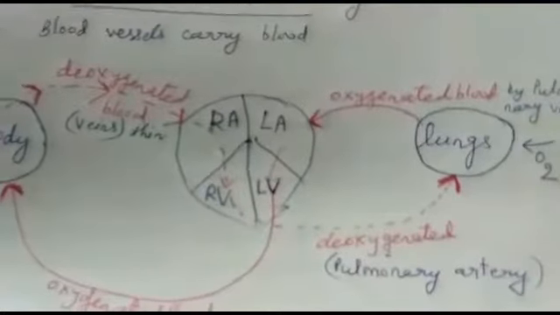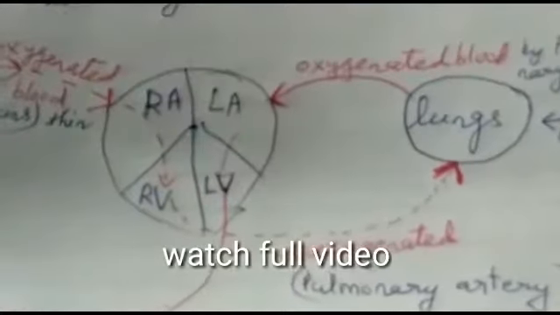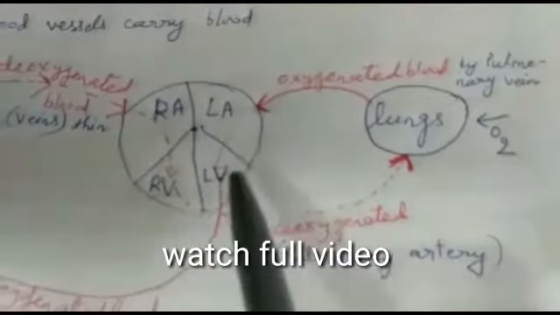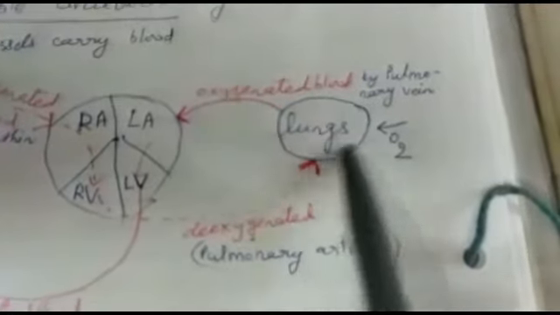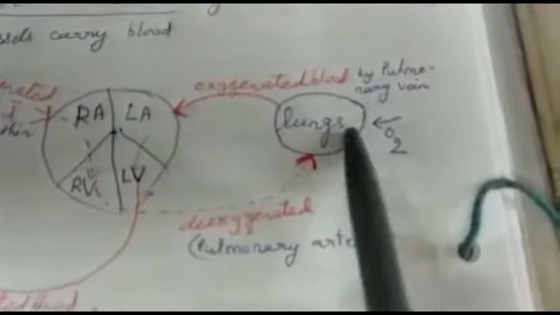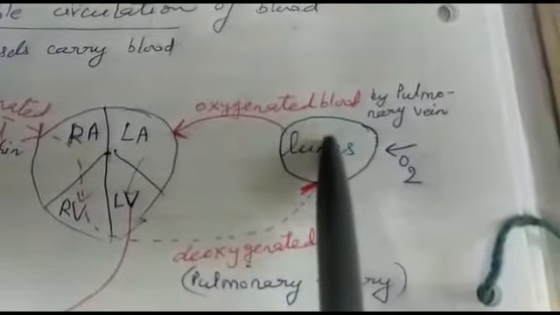Let us discuss how blood circulates in the human heart. The human heart has four chambers: left atrium, left ventricle, right atrium, and right ventricle. Now, oxygen is absorbed by the lungs. So the lungs have oxygen, and now the blood becomes oxygenated.